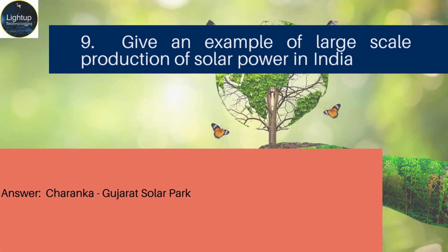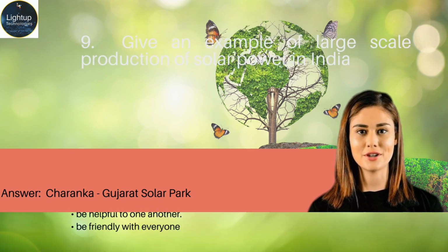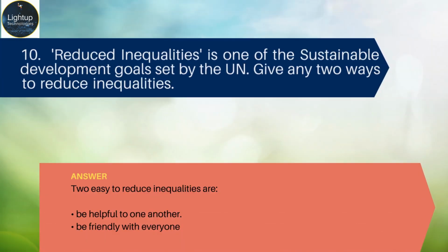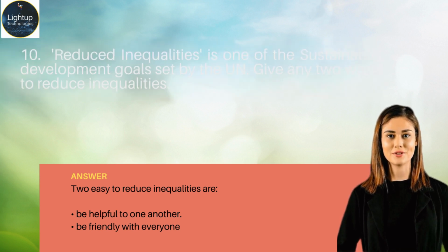Give an example of large-scale production of solar power in India. Answer. Charanka, Gujarat Solar Park. Reduced inequalities is one of the Sustainable Development Goals set by the UN. Give any 2 ways to reduce inequalities. Answer. 2 easy ways to reduce inequalities are: be helpful to one another. Be friendly with everyone.